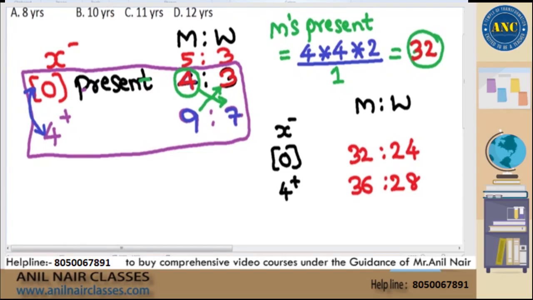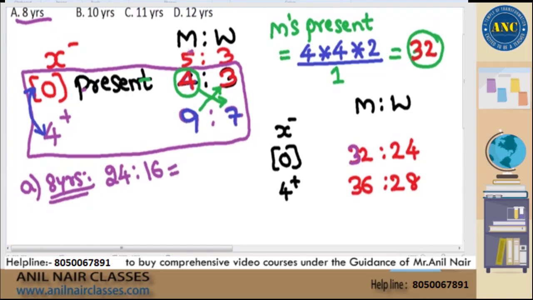Now go with the answer options. If I go with the first option, 8 years before. If I take 8 years before, 32 is the present age. 32 minus 8 is 24. 24 minus 8 is 16. Is this equal to 5:3? 24:16 is not equal to 5:3. Ruled out.